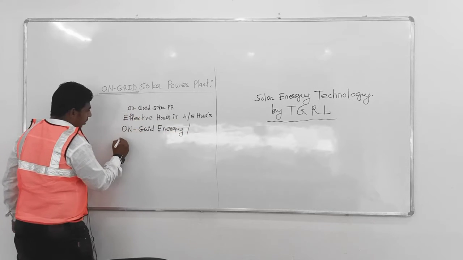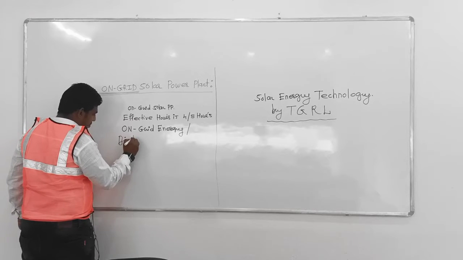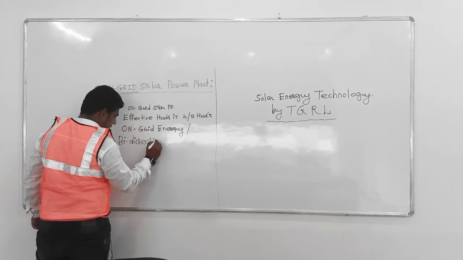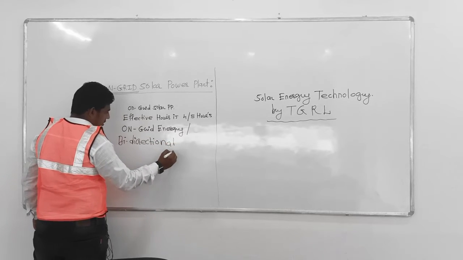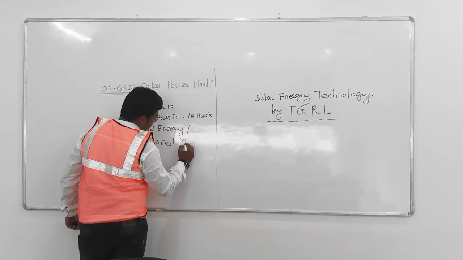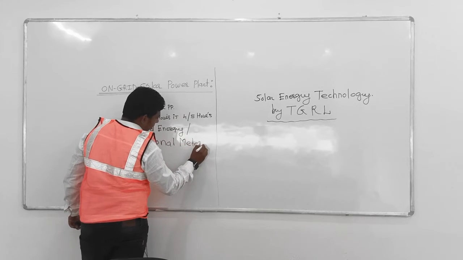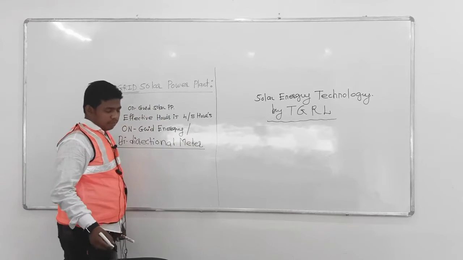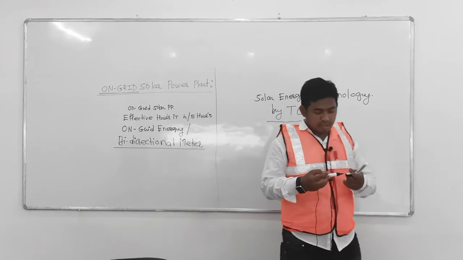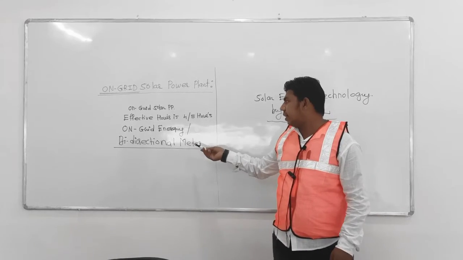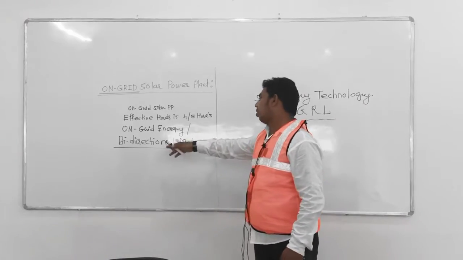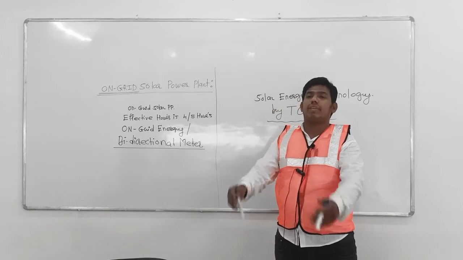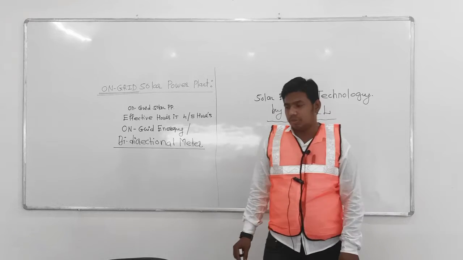You can say on-grid energy meter or bidirectional meter. These are the same thing, only the name is different, nothing else.